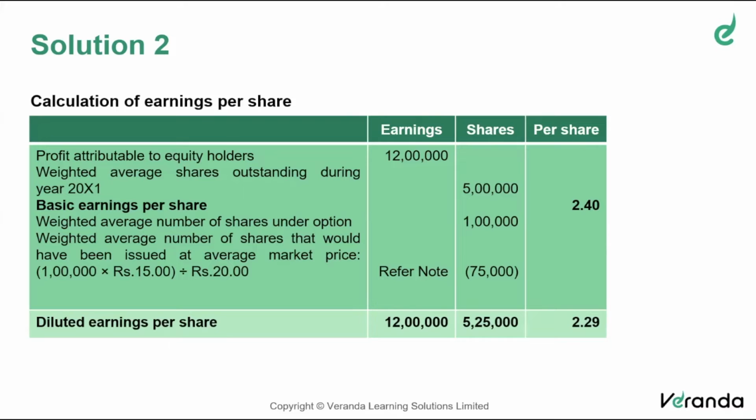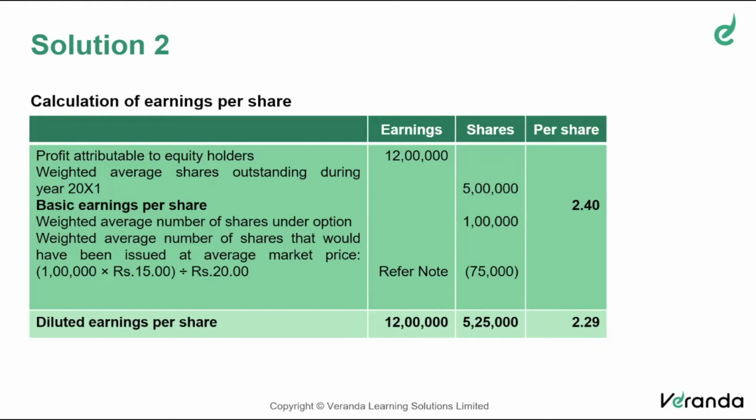For example, in this problem, 1 lakh shares are given. Exercise price totals 15 lakhs, so the company will receive 15 lakhs only. But had they issued the shares in the market, they would have got 20 lakhs. That means the company is issuing the shares by sacrificing 5 lakh. So that is a bonus element. If 5 lakh rupees is the bonus element accruing to the option holders, what is the sacrifice by the company in terms of number of shares? If you're able to calculate that, you'll get it as 25,000.